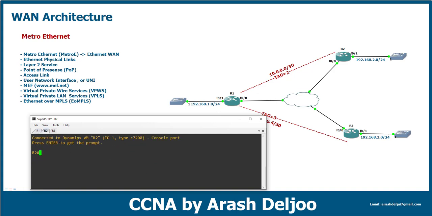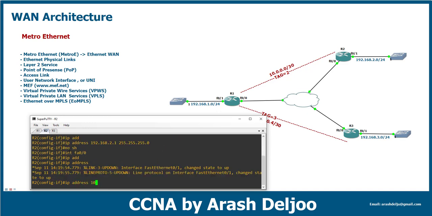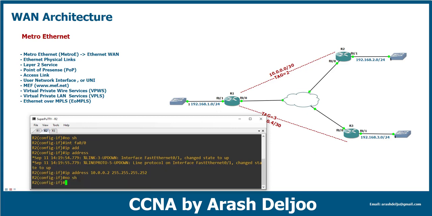Let me configure router 2. In router 2, we have two interfaces. FastEthernet 0/1, IP address of this interface is 192.168.2.1. Okay, the LAN interface, 255.255.255.0, and then no shutdown. Also, interface FastEthernet 0/0. IP address is 10.0.0.2, 255.255.255.252. As you can see here, I didn't configure the subinterface here.